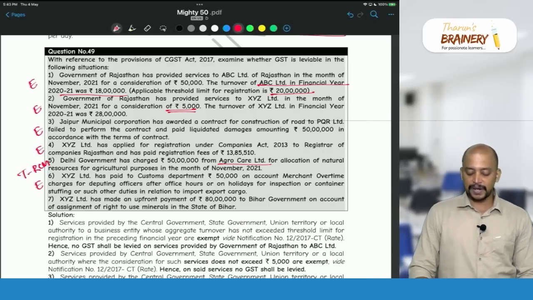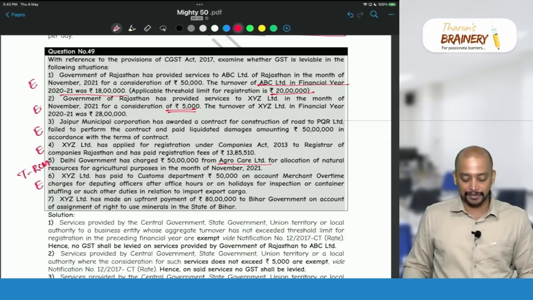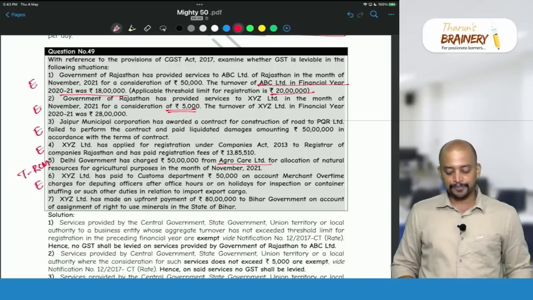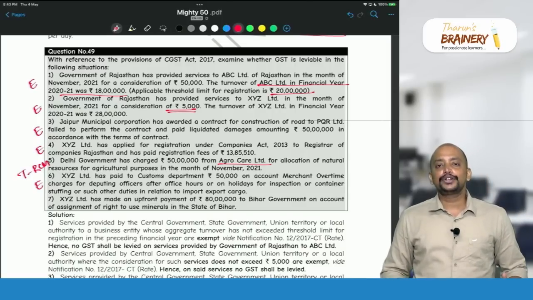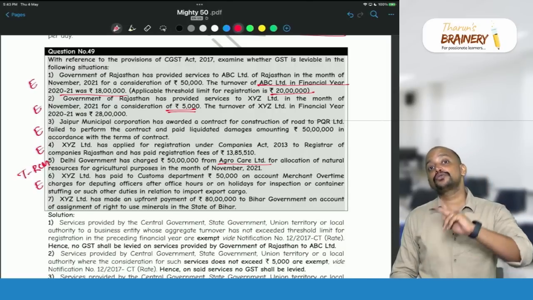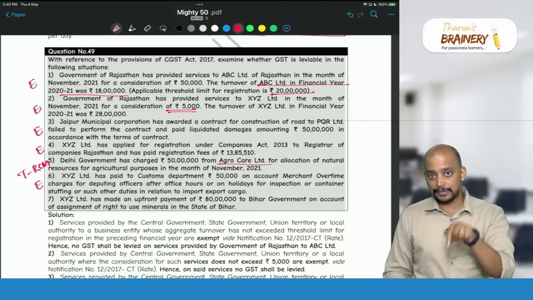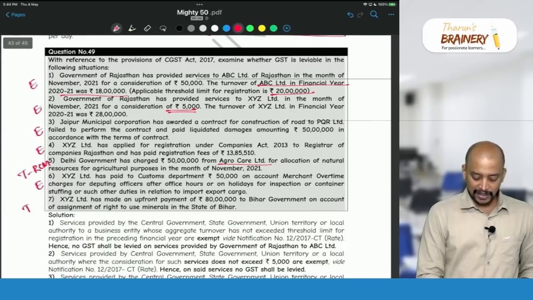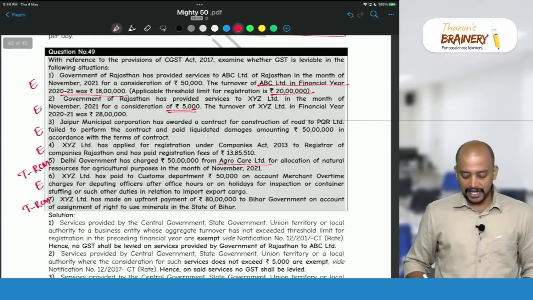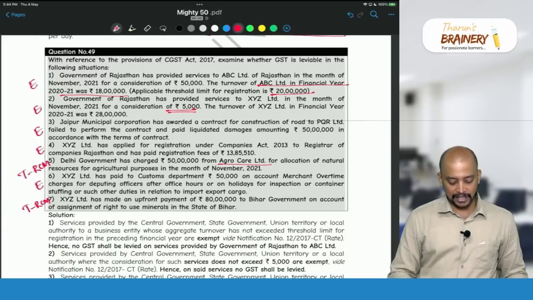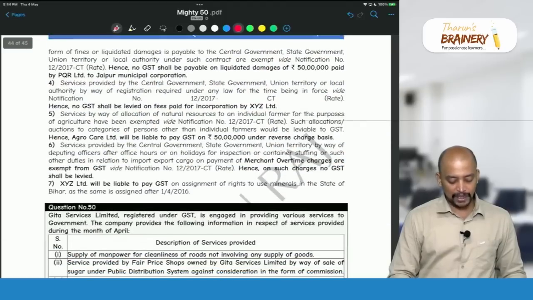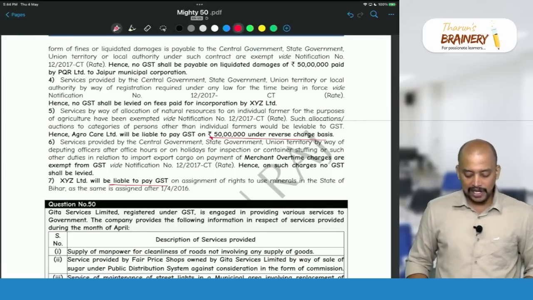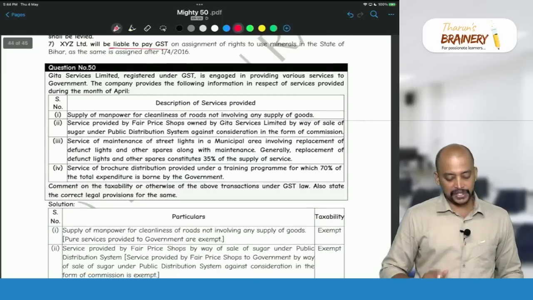Then XYZ Limited has paid an upfront amount of 80 lakhs to Bihar government on account of assignment of right to use minerals in the state of Bihar. Actually, assignment of right to use natural resources before 1/4/2016, one-time charges, is exempted. But here, nowhere is it given that it is assigned before 1/4/2016. That's why it will be taxable and it will come under RCM, where liability to pay GST is on XYZ Limited. So only the 5th one and 7th one will be taxable. All others are exempted. Then last question.